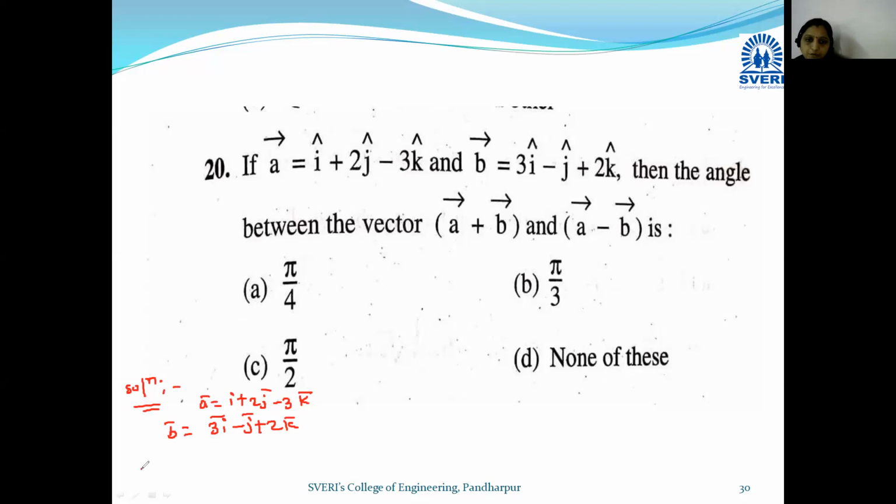Okay, so therefore first of all we will find a bar plus b bar. What is a bar plus b bar? If we take the addition, adding corresponding coefficients of i, j, k, we got here 4i, then plus j and minus k. Okay, and if you take the subtraction, then a bar minus b bar, what we got?